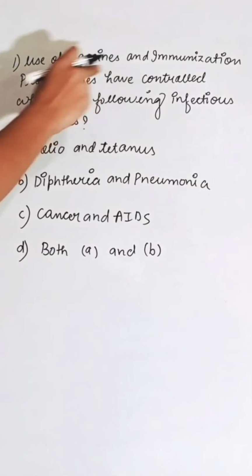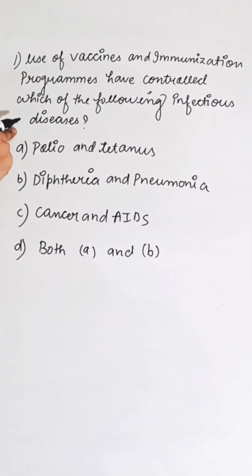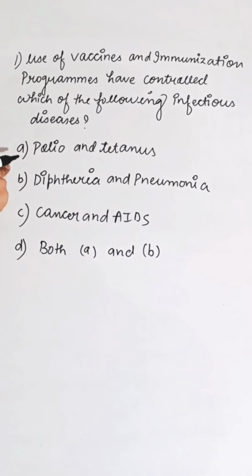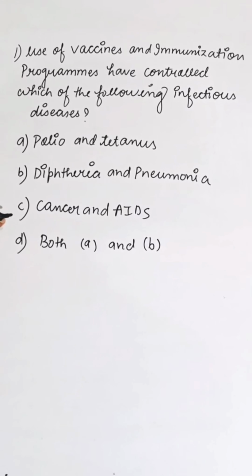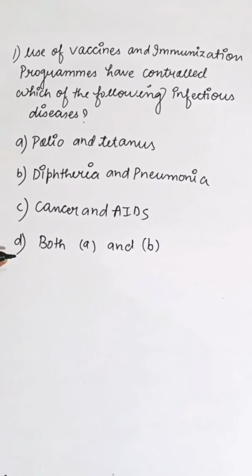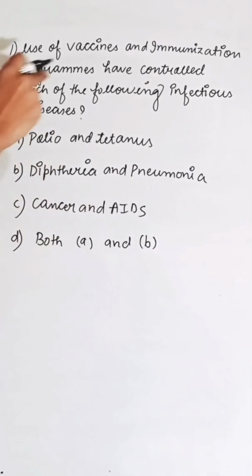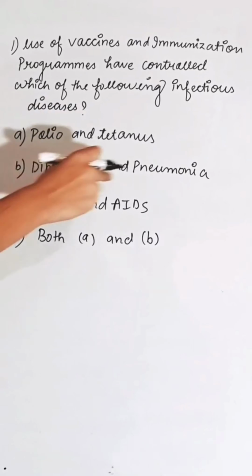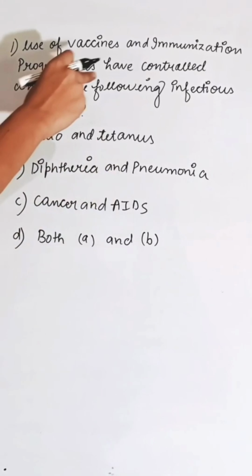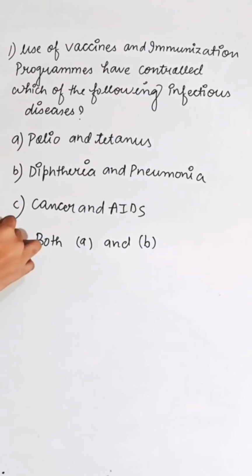Use of vaccine and immunization program have controlled which of the following infectious disease? First option polio and tetanus, second diphtheria and pneumonia, third is cancer and AIDS, fourth both A and B. Cancer and AIDS are not based on vaccine and immunization. Polio and tetanus, diphtheria and pneumonia are based on the program of vaccine and immunization. So correct answer is D.